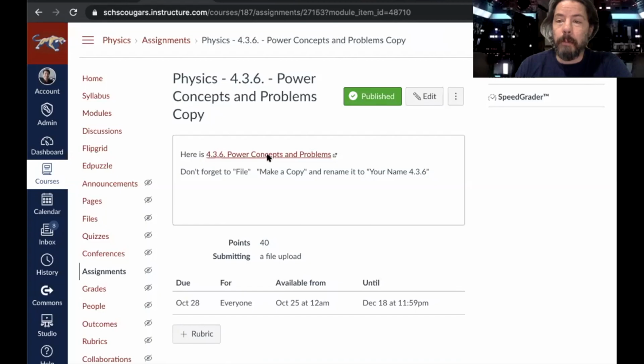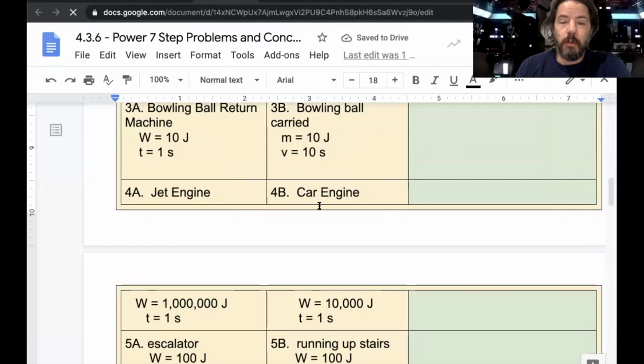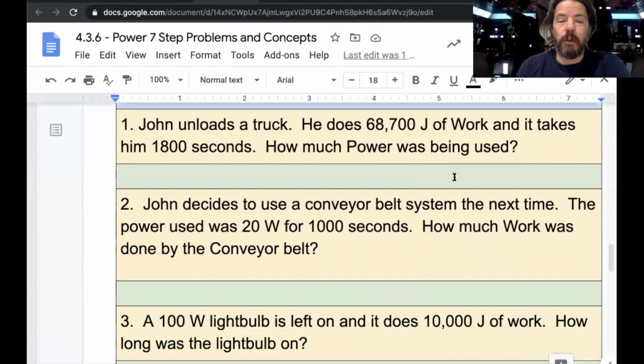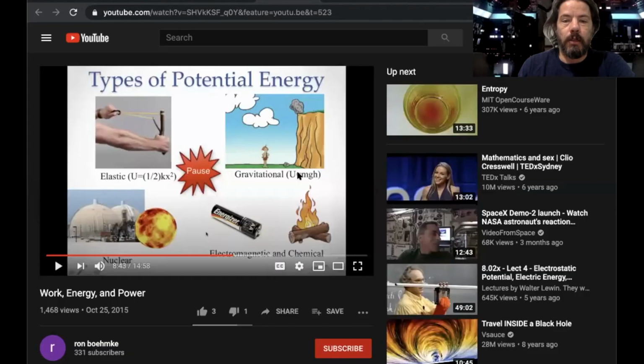Then there will be some power concept questions, okay? There will also be a choice, which one has greater power? Just be careful when you're working your 7-step problems. This one, most people get wrong because they are doing what they always do in algebra, but we are looking for a variable that's on the bottom of a fraction. So be very, very careful with your algebra. And we will probably work that one on Thursday or Friday of this week to make sure that we all understand those kinds of problems. Or you can come to tutorial if you want to find out the answer early.